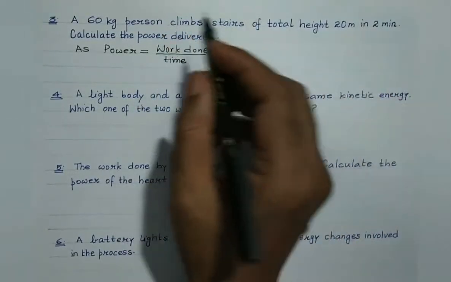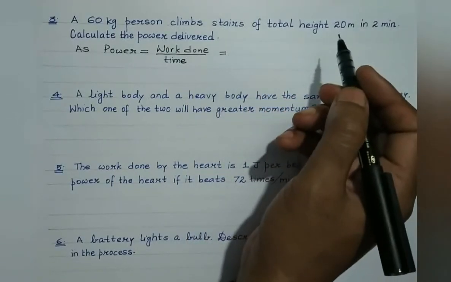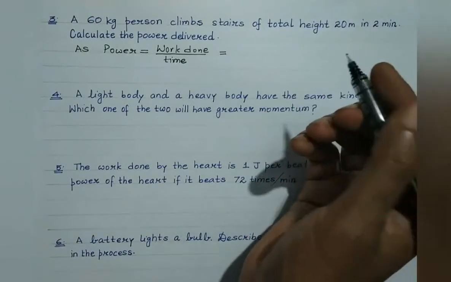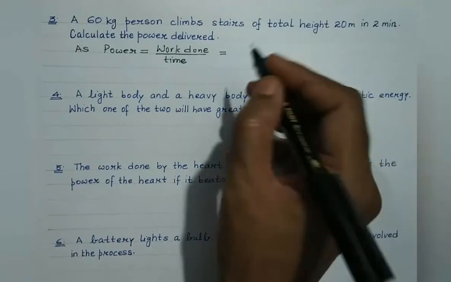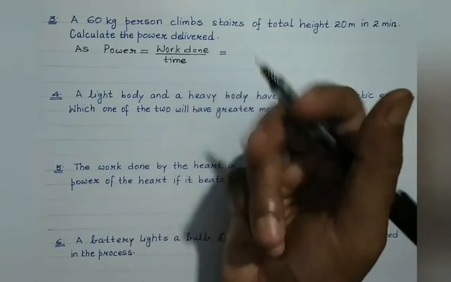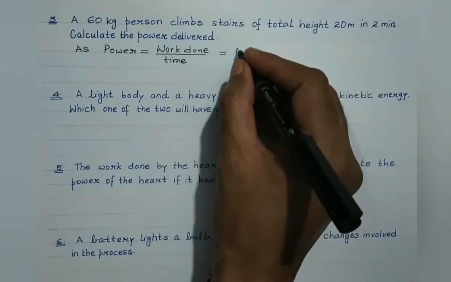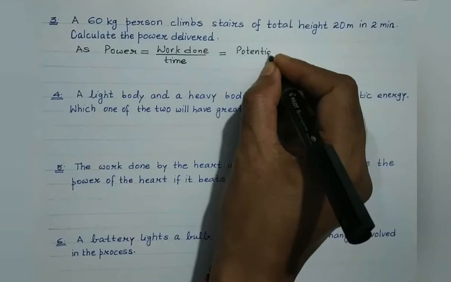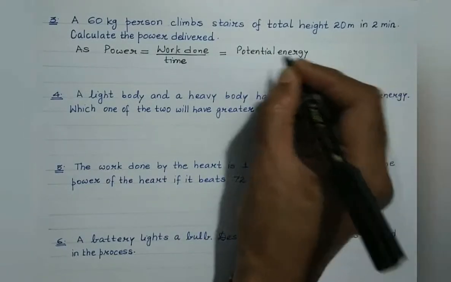So in this case, the person climbs stairs of total height of 20 meter. Now when a person raises himself through some height, then whatever amount of work is being done by the person will be stored in the person in the form of its potential energy, right? So in this case, work done is stored in the form of potential energy of the person, as per the work energy theorem, right?